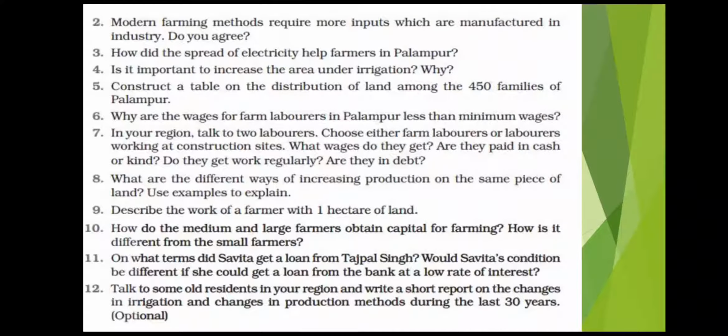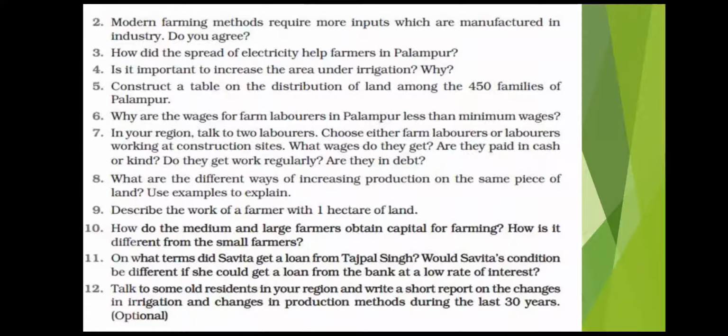The next question is, on what terms did Savita get a loan from Tejpal Singh? Would Savita's condition be different if she could get a loan from the bank at a low rate of interest? Savita was a small farmer. She planned to cultivate wheat on her 1 hectare land, and besides seeds, she also needed fertilizers and pesticides.